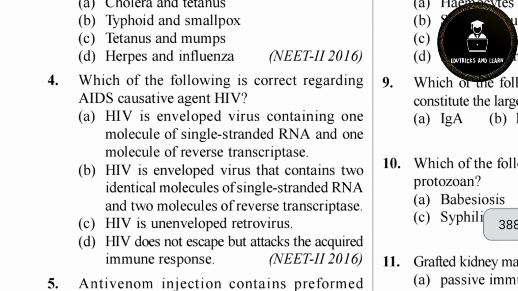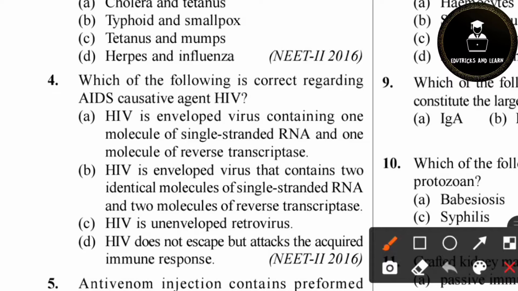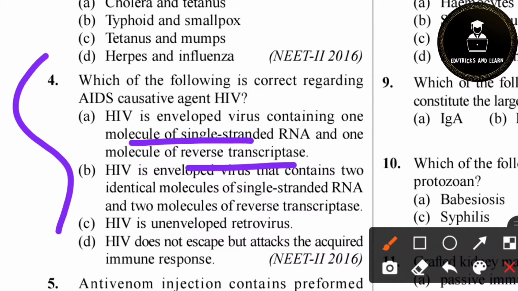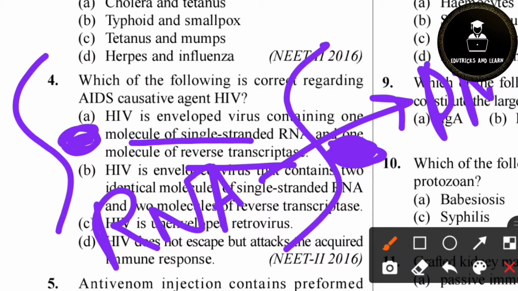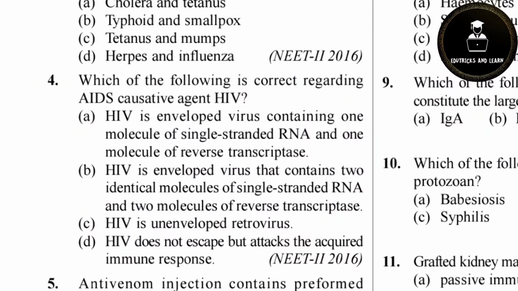Fourth question. Which of the following is correct regarding HIV, the cause of AIDS? Here there are two correct options. Option A says HIV is an enveloped virus containing one molecule of single-stranded RNA and one molecule of reverse transcriptase. But we know HIV has two molecules of single-stranded RNA and two molecules of reverse transcriptase to convert RNA to DNA. So option A is wrong.